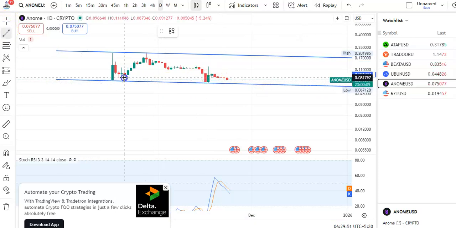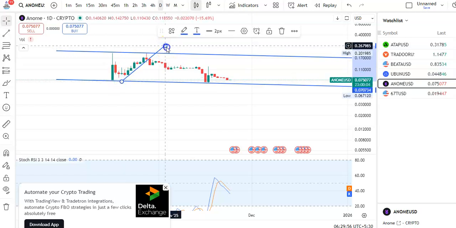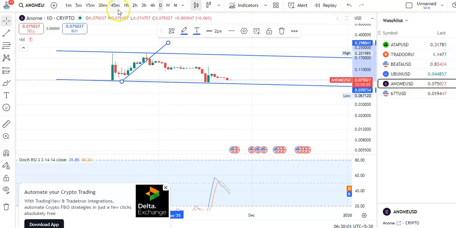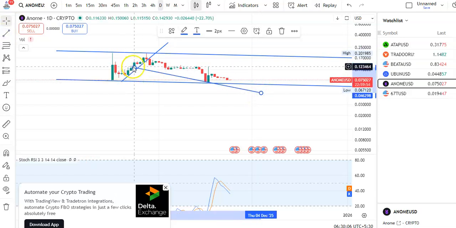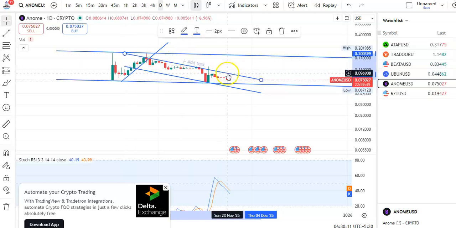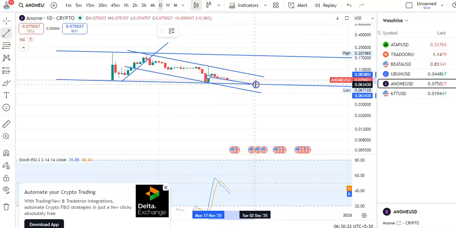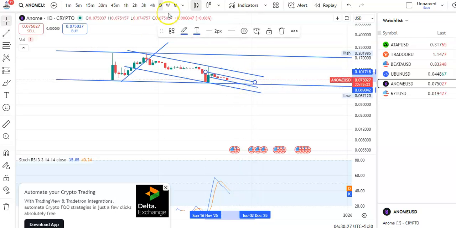Okay, so previously you can see candles were moving in this uptrend channel pattern. Okay, so this is the support trend line, and then after you can see the breakout happened and then candle started falling. So if you draw the trend line, you can see this is the support trend line and this is the resistance trend line. So within this channel pattern only the fall was happening, and you can see after this fall here you can see candles went up. Now continuously the candles are falling in this channel pattern. So this is the support and this is the resistance. So within this channel pattern only the fall is taking place.